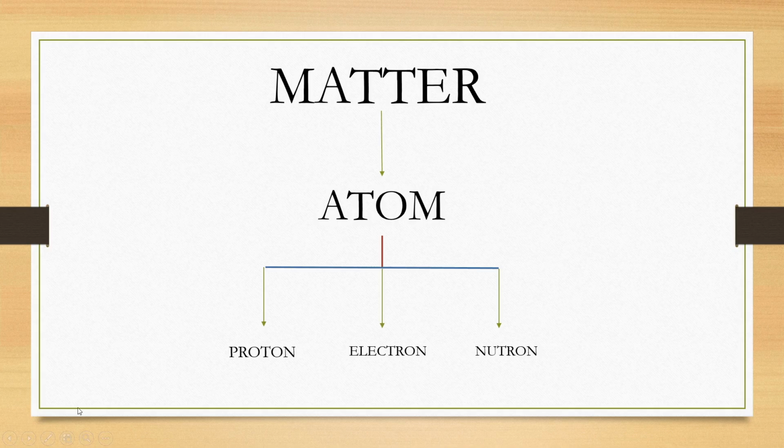So now let's see who discovered these subatomic particles like proton, electron and neutron. It is a very interesting thing. How did they find or discover these subatomic particles in this session?